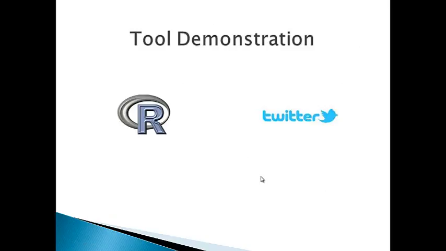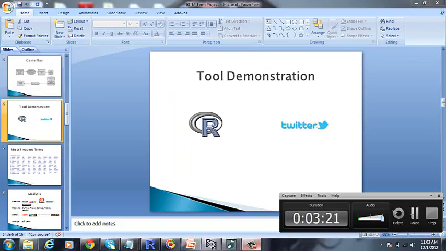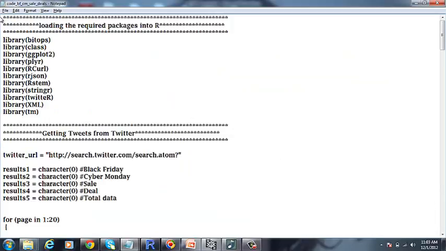Now let me go ahead and give you a brief demonstration of the R code we have used on the tool. So this is the R code we have used for our project. Before we actually start with getting the tweets, we have to load some libraries or packages into R, like the Twitter package, XML package, and text mining package. The functions for text mining, XML, or for getting the tweets from Twitter are going to be in these packages.